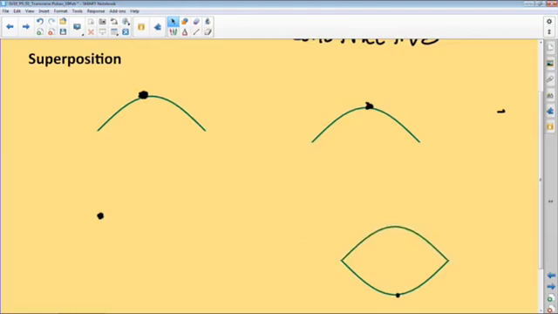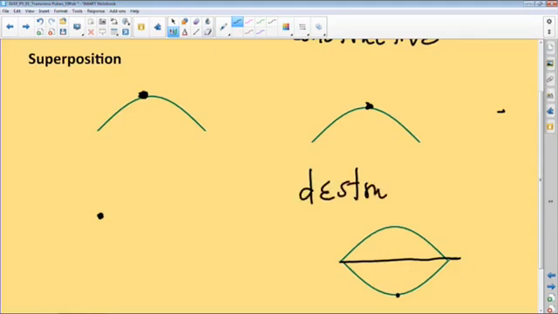So the resulting disturbance, remember, is the sum of the two disturbances. When we talk about the size of the disturbance, we're talking about the amplitude. So when they meet, they will cancel each other out, provided that they are of equal amplitudes in opposite directions. The moment that happens, superposition has taken place. But what do we call this kind of superposition? We call it destructive interference.